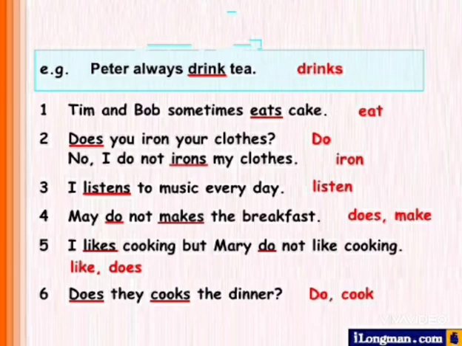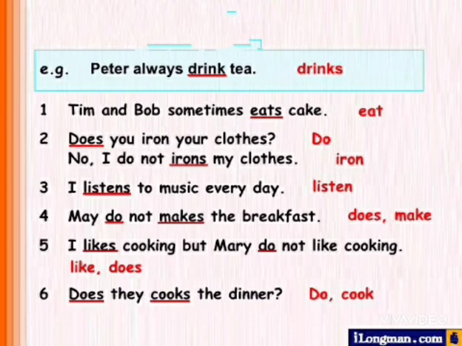Peter always drink. Here drink is wrong. As Peter is third person singular number, you have to write drinks. So here the words written with red ink are the right answers. Tim and Bob sometimes eats cake. No, it will not be eats. It will be eat, because Tim and Bob both become two members. So eat. Does you iron your clothes? You, second person singular number. So do. No, I do not irons. Here iron is the correct answer. So the words written with red ink are the correct answers.